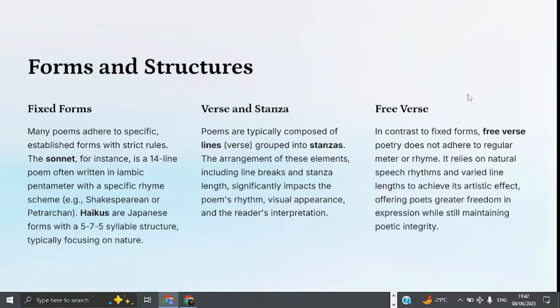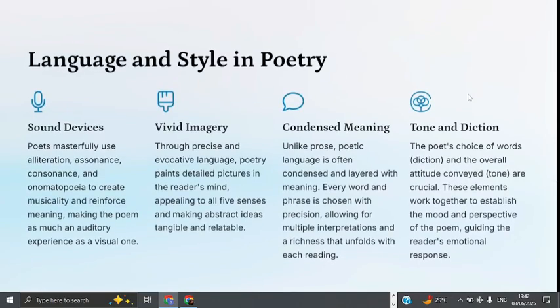So now moving on to the functions of poetry. Poetry serves several functions, including expression of emotions, social commentary, personal reflection, and aesthetic experience. Then what are the themes in poetry? The themes in poetry involve love and relationships, because poetry often explores the complexities of love, relationships, and human connection.